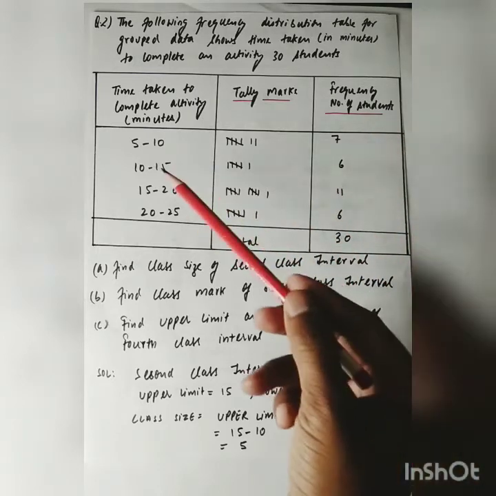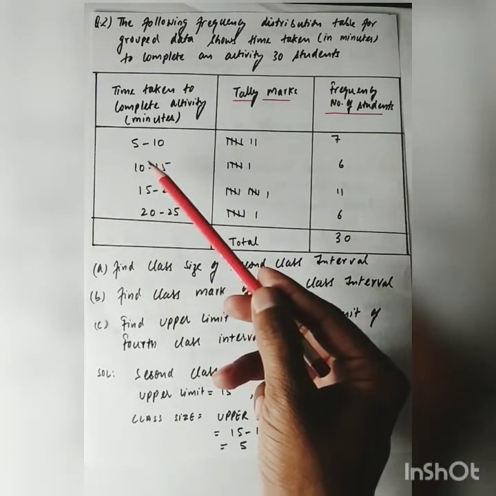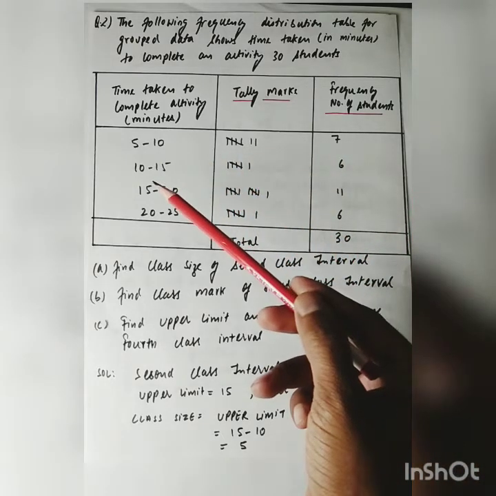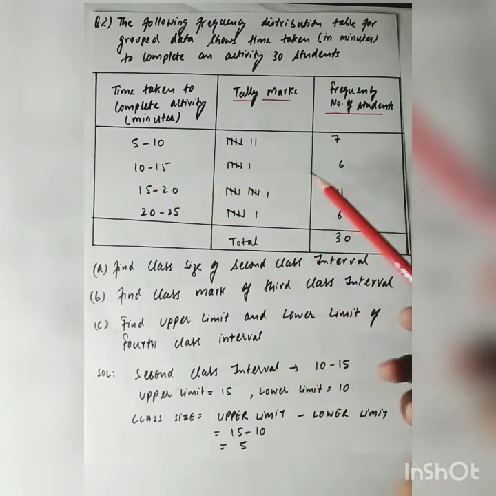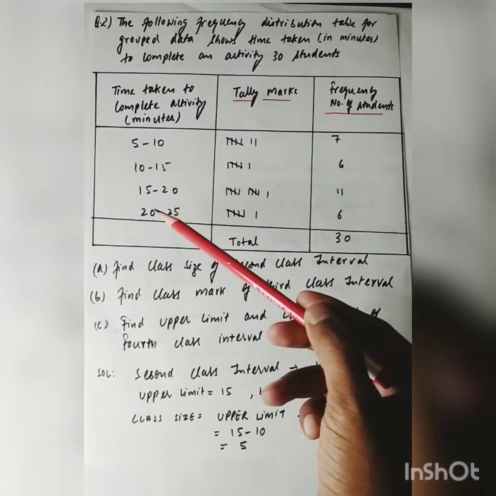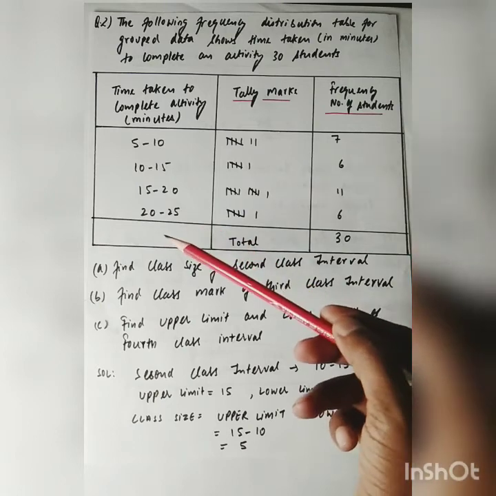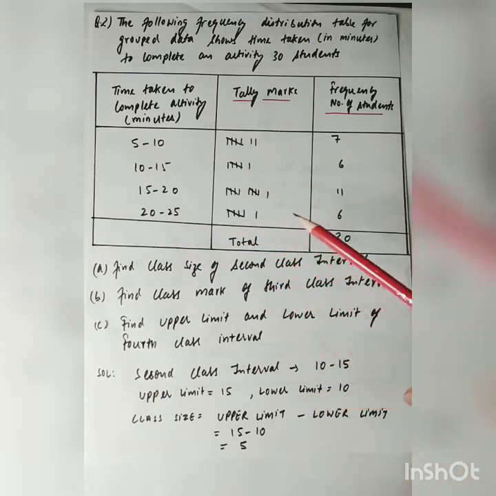So here first class is 5 to 10, its frequency is 7. Second class is 10 to 15, its frequency is 6. Third class is 15 to 20, its frequency is 11. Fourth class is 20 to 25, its frequency is 6. If I add all these, this is equal to 30.